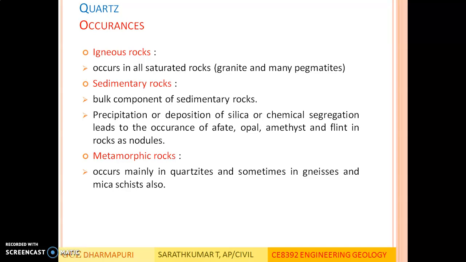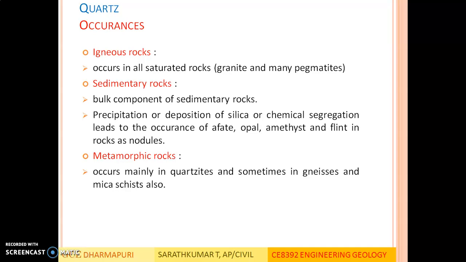These three types of rocks are very similar to how the minerals are formed. Rocks which are formed directly from magma are called igneous rocks. This is the primary formation of rocks, whereas for secondary rocks, the primary igneous rocks undergo weathering, resulting in new rocks called sedimentary rocks. These sedimentary rocks have the same chemical composition and physical properties as that of igneous rocks, whereas when the rocks are subjected to high pressure and heat, they transform into new rocks called metamorphic rocks. It is very similar to how the minerals are formed.